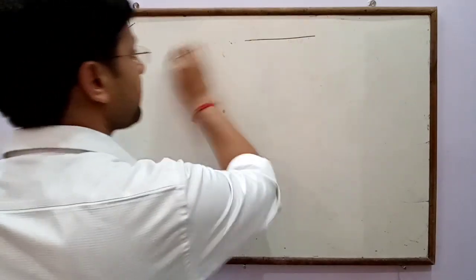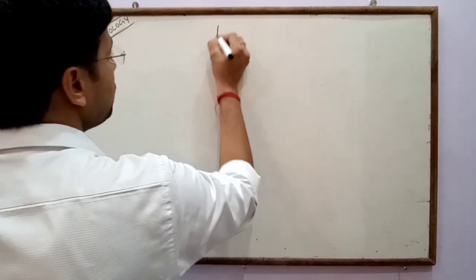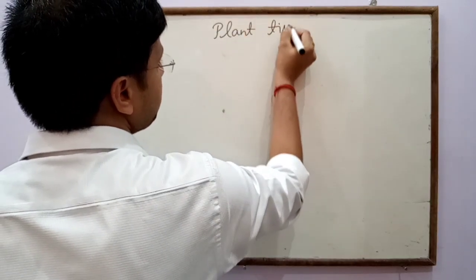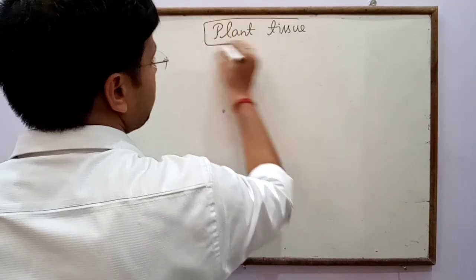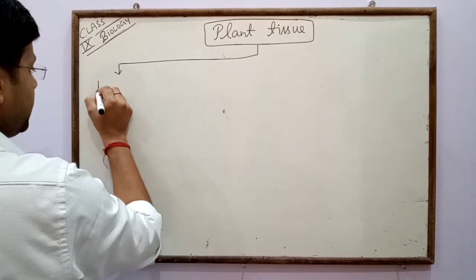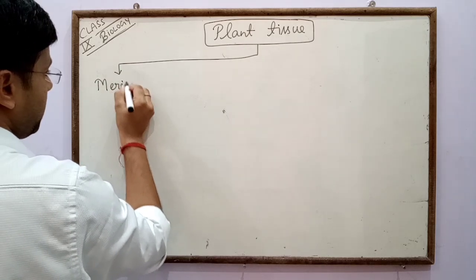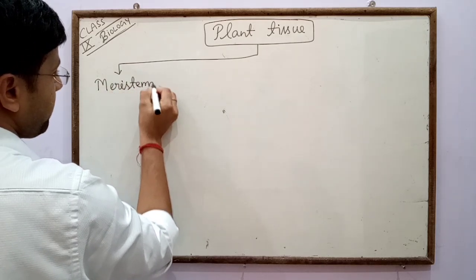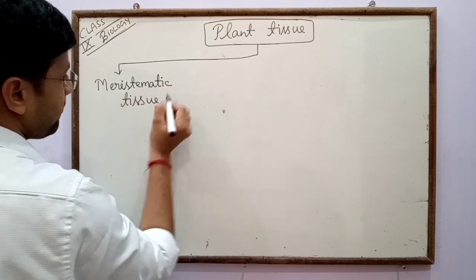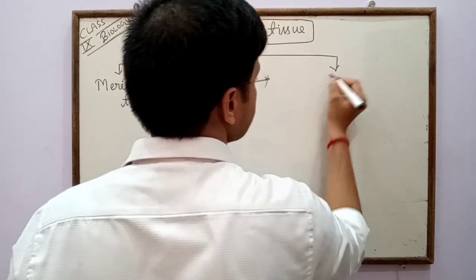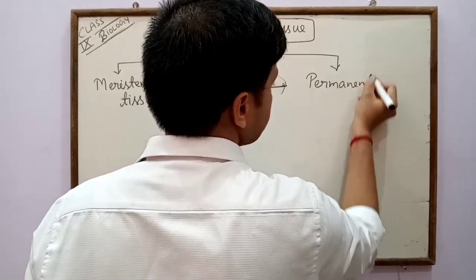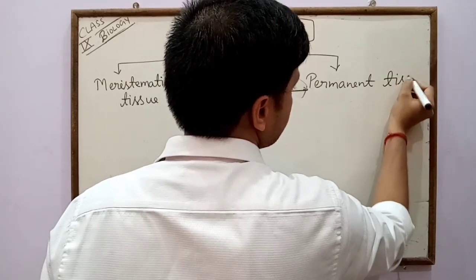In case of plant tissue, there are two types: the first is meristematic tissue, and the second is permanent tissue.